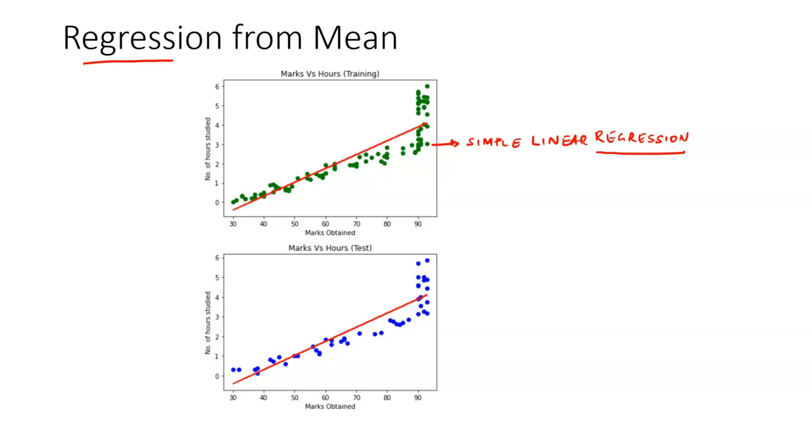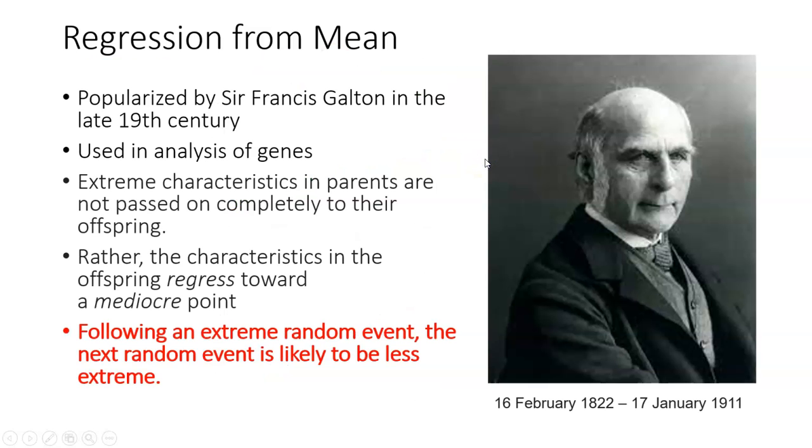As part of this, I'm going to explain a very powerful concept called regression from the mean. Regression from the mean as a concept was popularized by Sir Francis Galton, a very famous British mathematician, statistician, and genetic researcher. He was a multifaceted personality and did research in a lot of areas. He lived from 1822 to 1911, and this concept was popularized in the late 19th century.